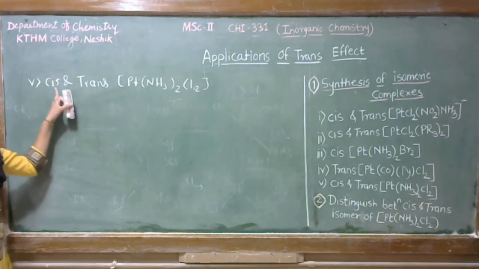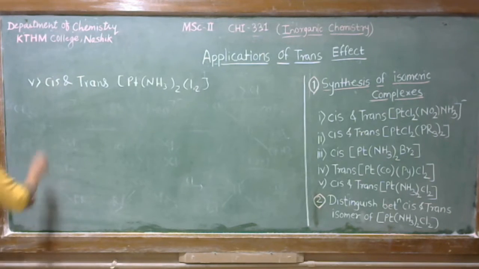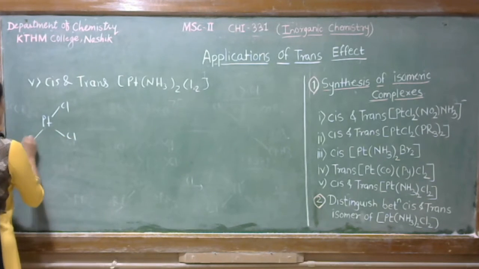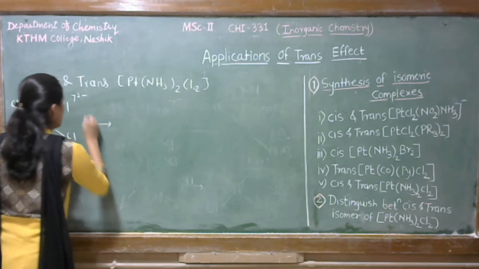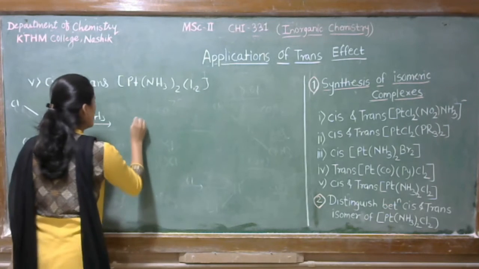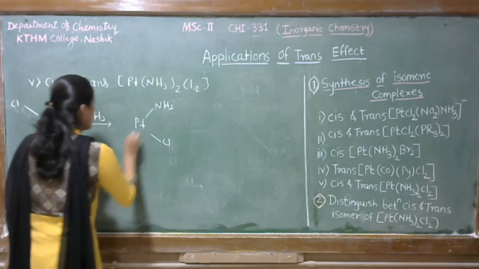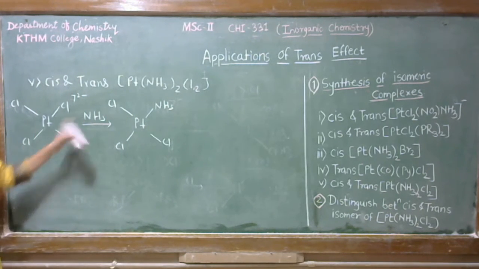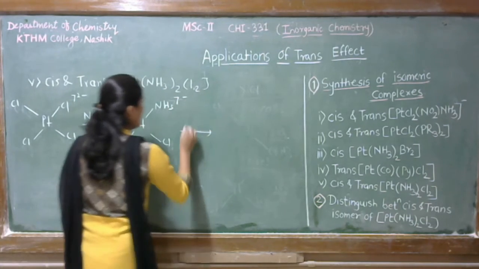Now see, this is the synthesis of cis and trans isomer of Pt(NH3)2Cl2. So let's start. If the starting complex is PtCl4 2-, and when we treat 1 mole of NH3 with this complex, we get Pt NH3 Cl, and simply any one chlorine gets replaced by this NH3, so we get such type of isomer.